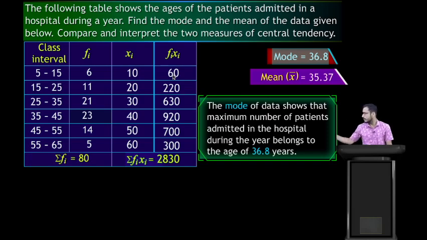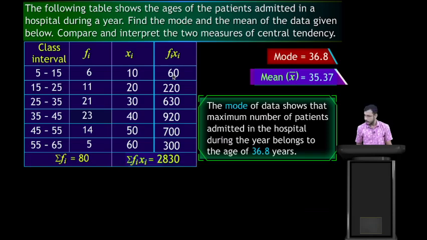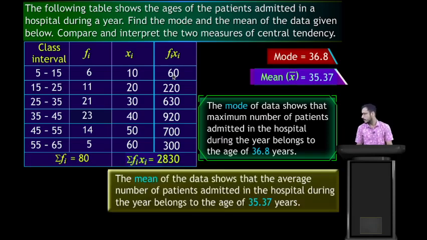Okay, so the mode of data shows that the maximum number of patients admitted in the hospital during the year belongs to the age of 36.8 years. And the mean, that is 35.37. So the mean of the data shows that the average number of patients admitted in the hospital during the year belongs to the age of 35.37 years.